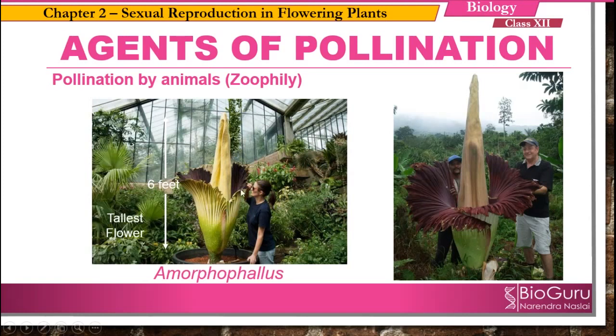For example, the tallest flower around, which is 6 feet, is of Amorphophallus, right? So this flower provides a safe place to lay eggs. So in turn, the insects pollinate the flowers.